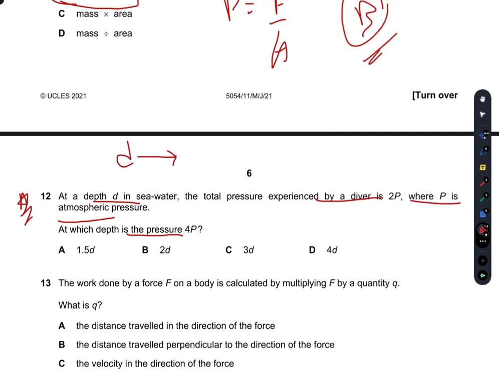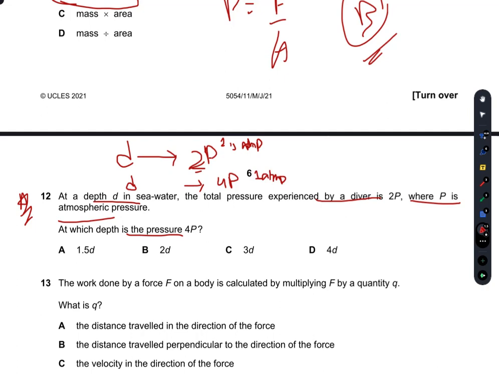At depth D, the total pressure is 2P, among which one is the atmospheric pressure. So when the pressure is 4P, what would be the depth? So in this pressure 4P, one would be the atmospheric pressure once again.